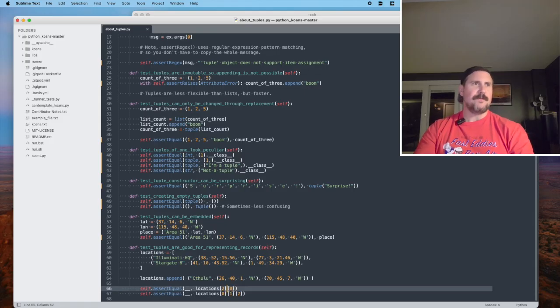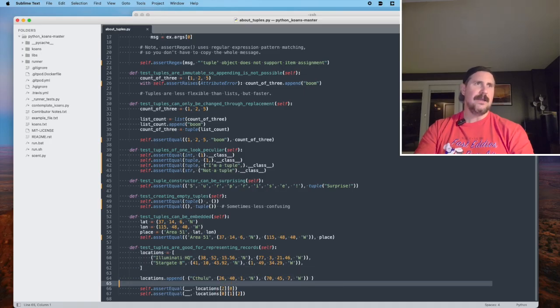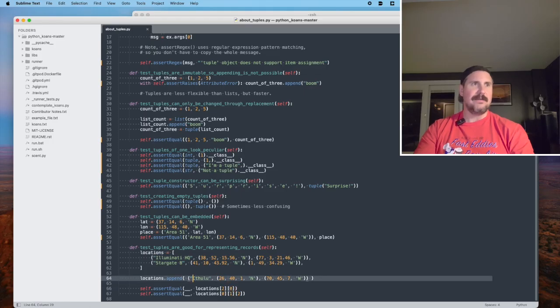What does that equal? All right, so in our locations list, we have added a new item, and that actually does end up being the item at the second index, 0, 1, 2. So we know we are working with this data structure. What is the first item, the 0th indexed item, in that data structure?